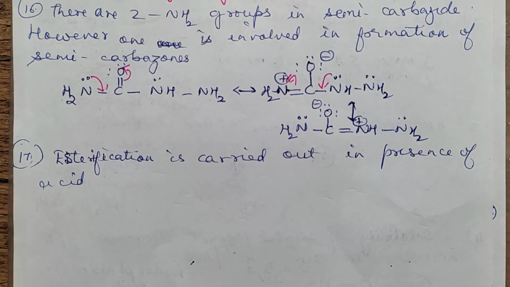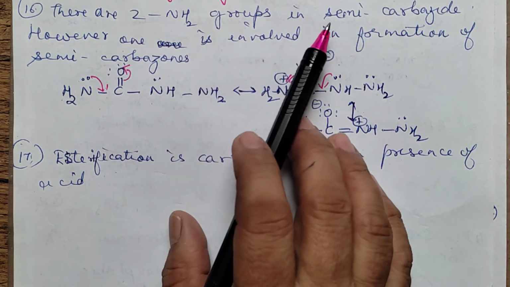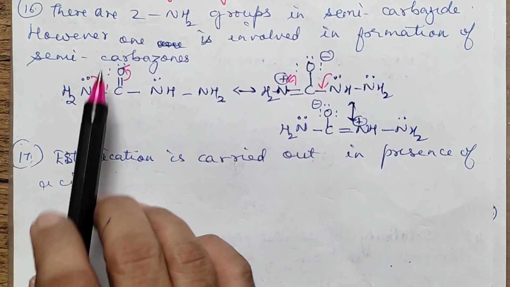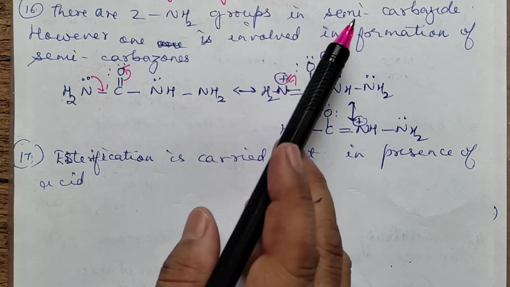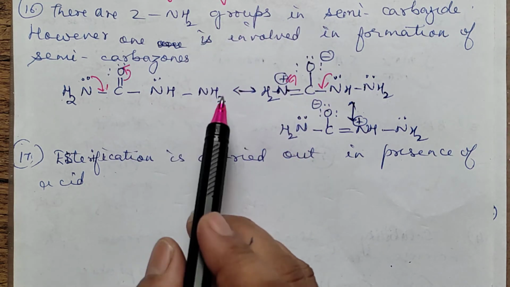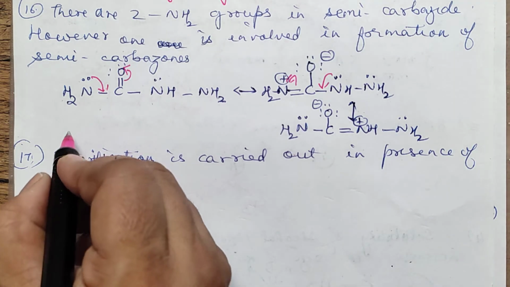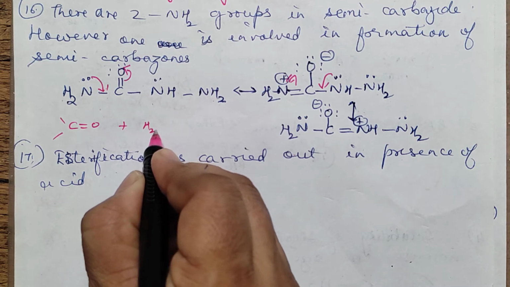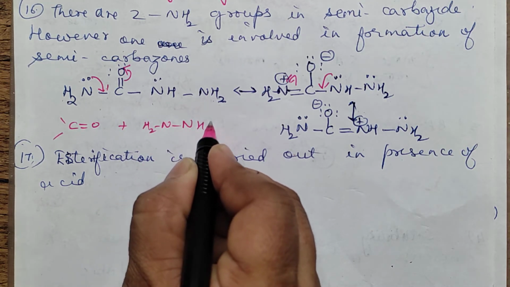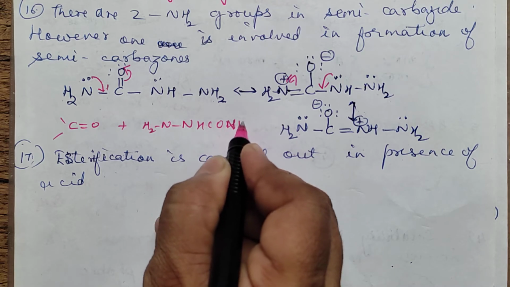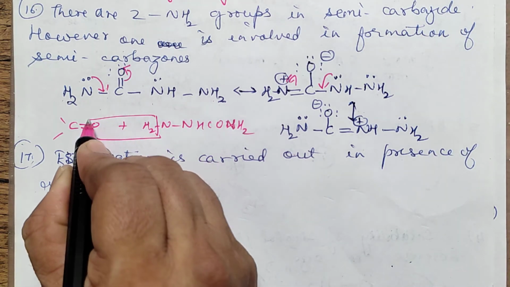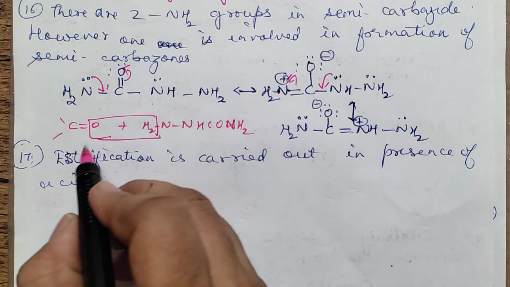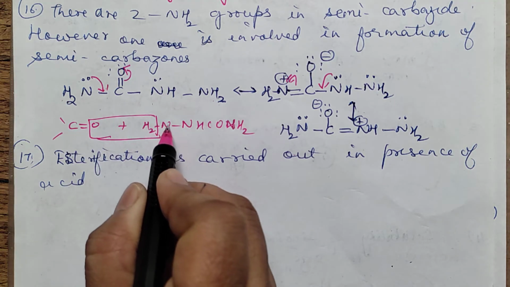The next one is this: semicarbazide. Semicarbazide is this: NH2NH, CO NH2. There are 2 NH2 groups in semicarbazide, but only one of it gets involved. Only this one gets involved. So how the reaction occurs is, if this is carbonyl group, this side H2, NH2, NH, CO, NH2, CO, NH2. This comes out as water, and whatever is left over, that is semicarbazone. That is the product actually.